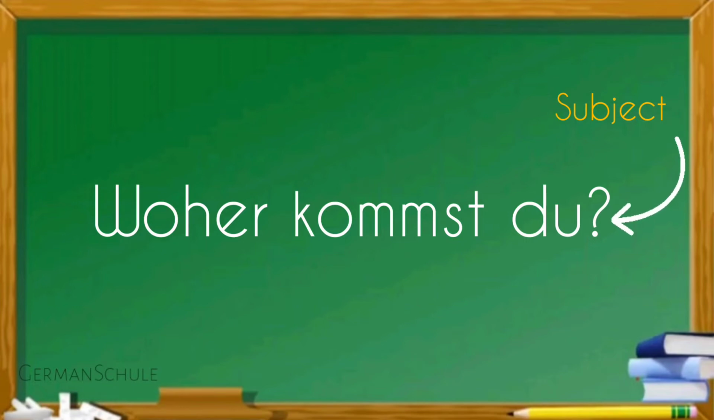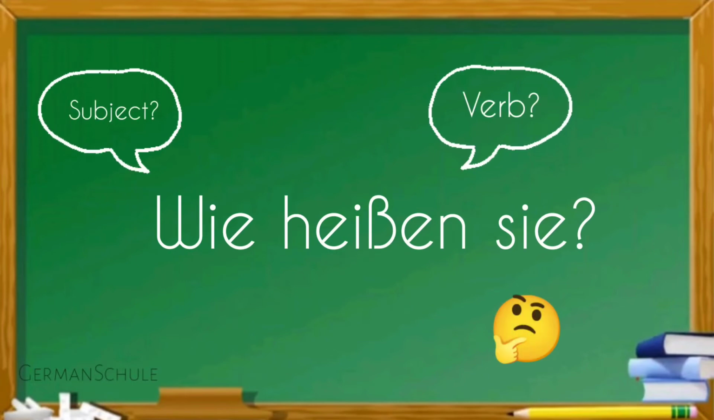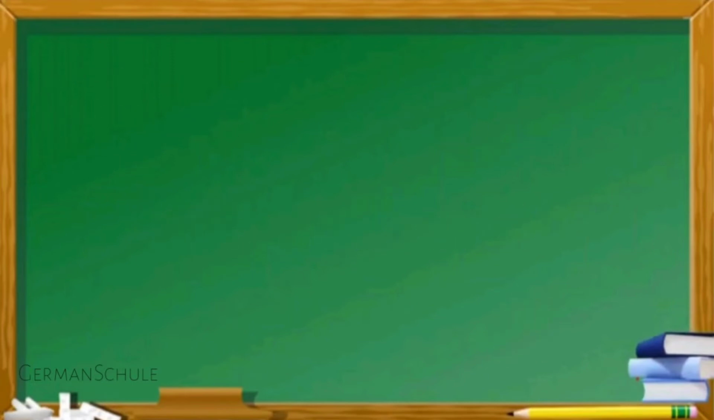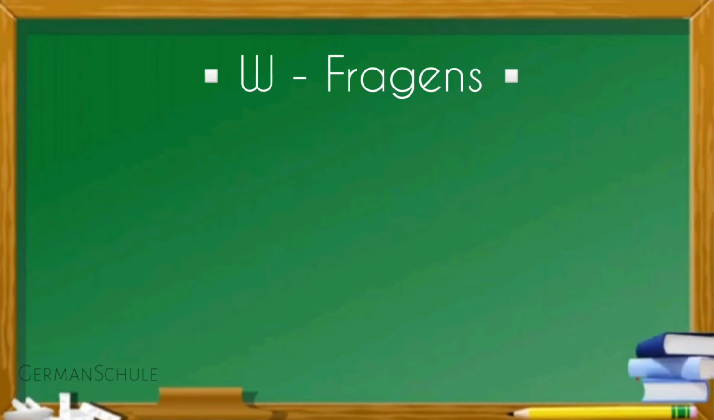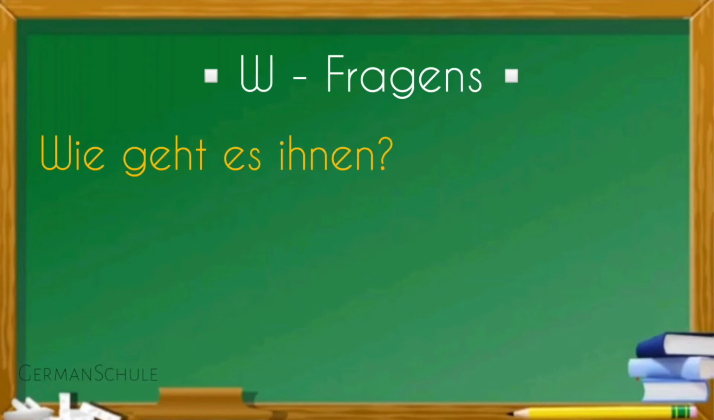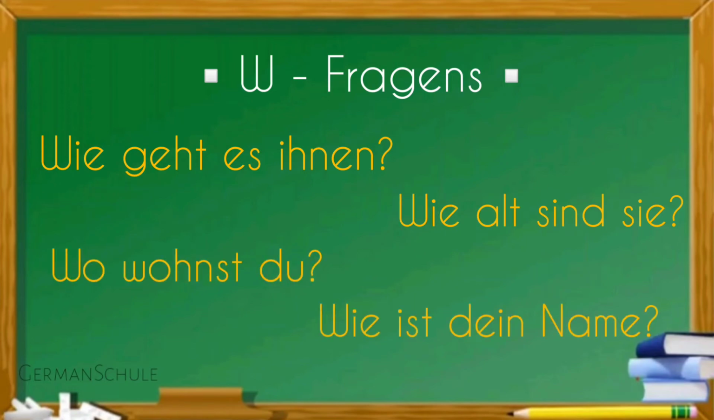Now it's your turn to analyze one sentence. Wie heißen Sie? Where is the verb and what's the subject? Yes, Sie is the subject and heißen is the verb. It is in second position. Here are some more Fragen. Wie geht es Ihnen? Wie alt sind Sie? Wo wohnst du? Wie ist dein Name? In all these questions, the verb is in second position and the subject is on the right side of the verb.